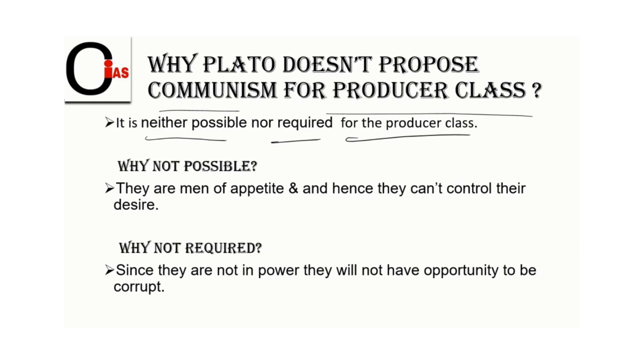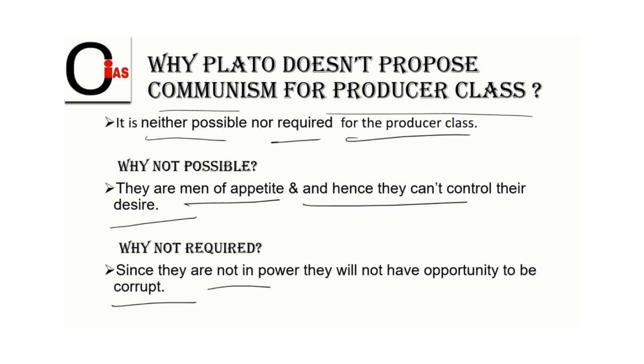So why is it not possible for the producer class? Because they are men of appetite and hence they can't control their desires. As we know, friends, persons with appetite are suitable to be the producer class. And if he is the producer class, he doesn't have control over his desires, over his self-interest, so it is not possible to have communism for the producer class. And let us also understand why it is not required. Because since they are not in power, they will not have the opportunity to be corrupt. Why? Because as I have told previously, persons who are in power are mostly seen to be corrupted.